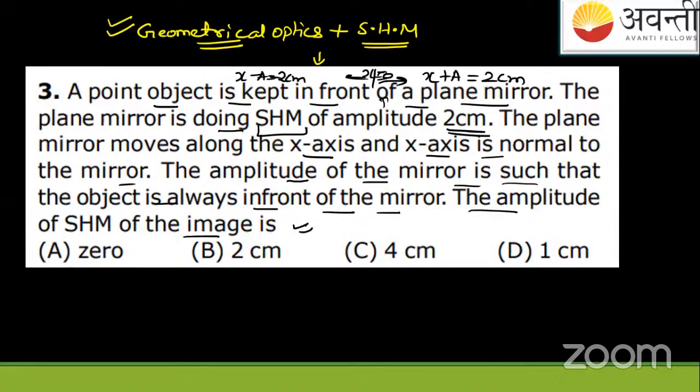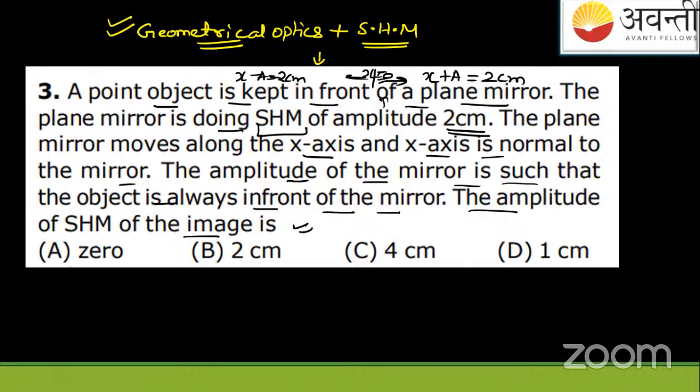So I hope you got an idea, with the minute or maybe 1.5 minutes I gave you. I think you have used those minutes and answered it. So anyone of you can text now. What do you think? The amplitude of the SHM of the image is 0, 2 centimeters, 4 centimeters, or 1 centimeter? What do you say, students? Can anyone tell what the answer is?